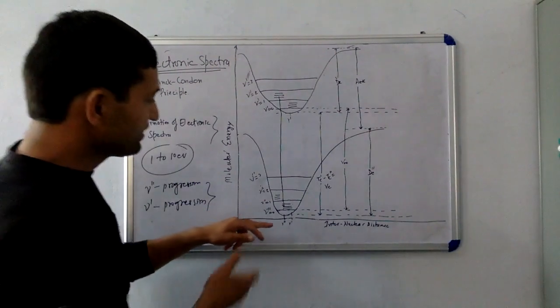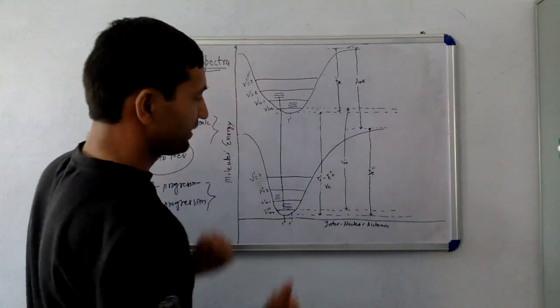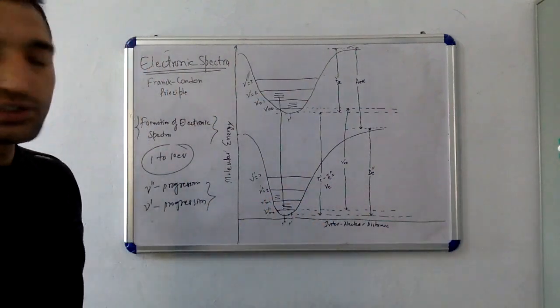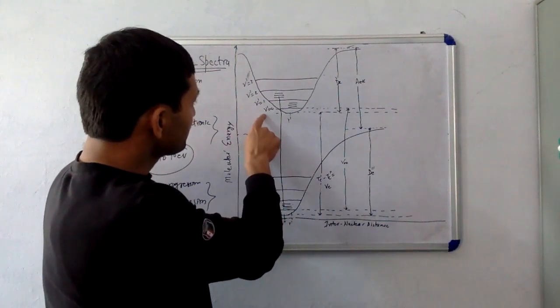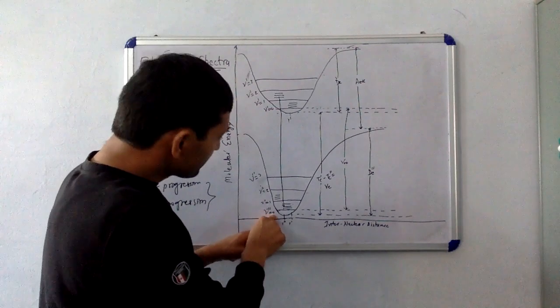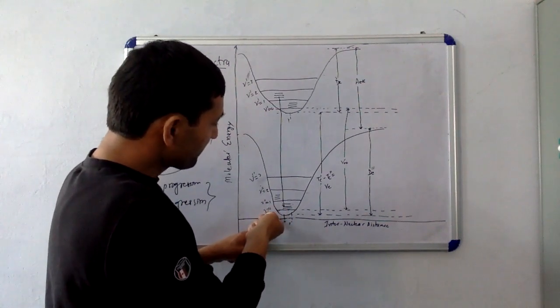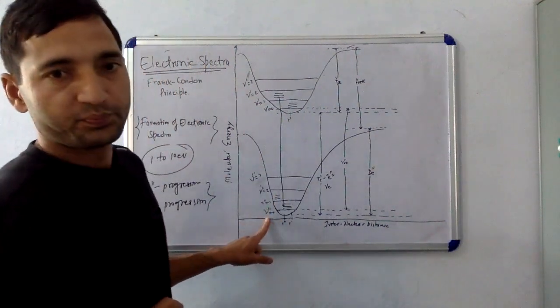The difference between the minimum energy of this potential and the minimum energy of the other is defined by nu electronic. And if the transition takes place from the lowest vibrational level of the upper state to the lowest vibrational level of the ground state, then this is defined by nu of 0,0.